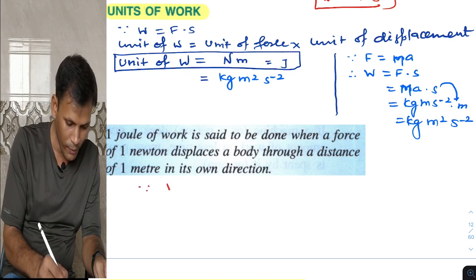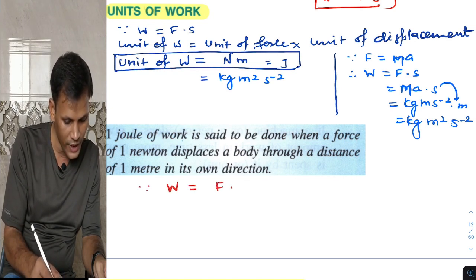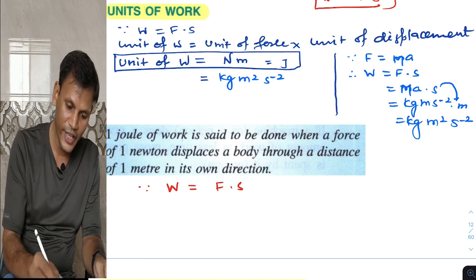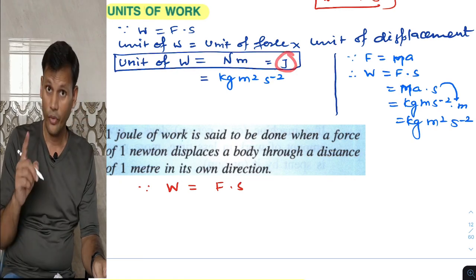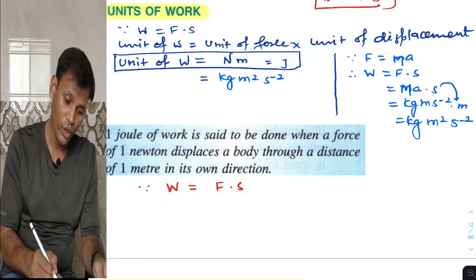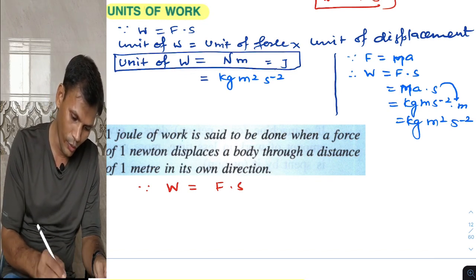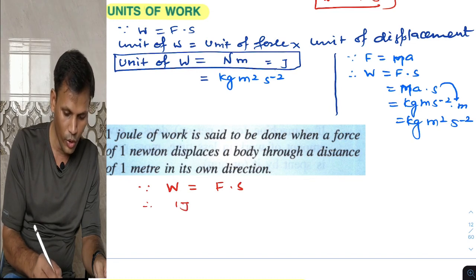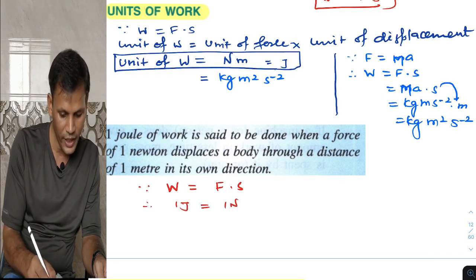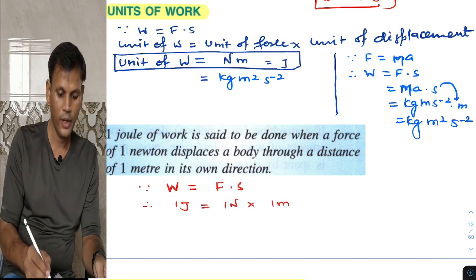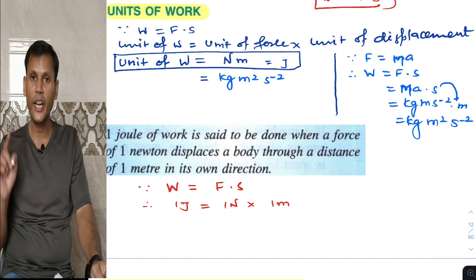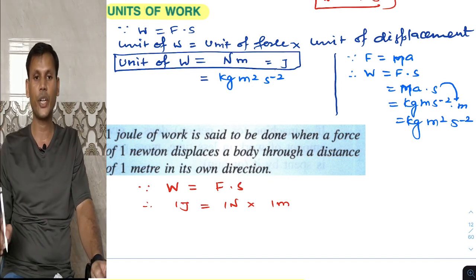Since W is F into S, the unit of work done is joule. Therefore 1 joule will be 1 Newton into 1 meter.